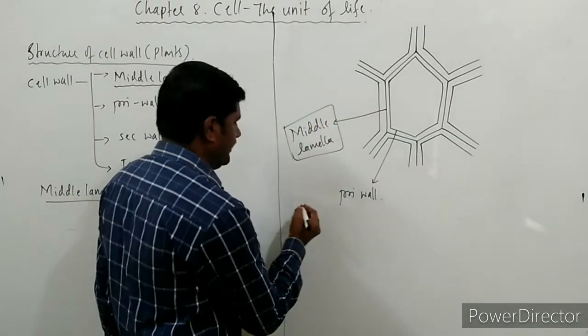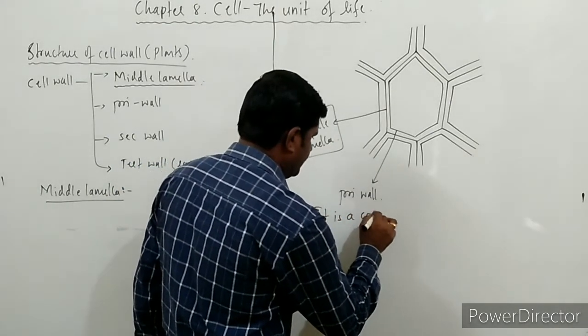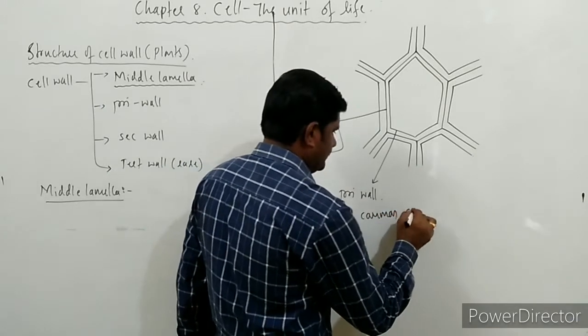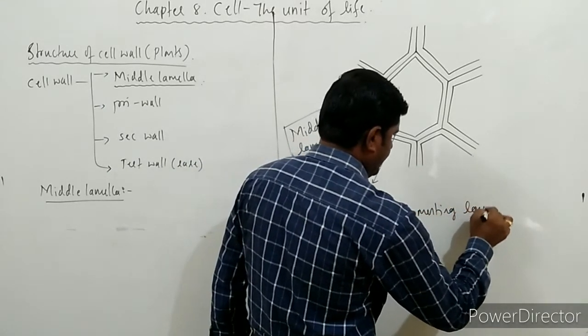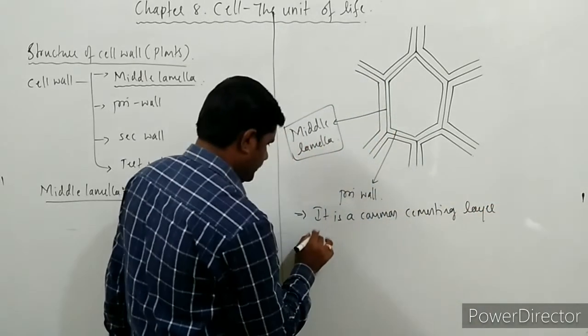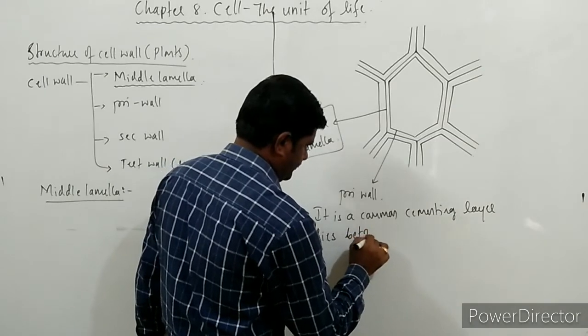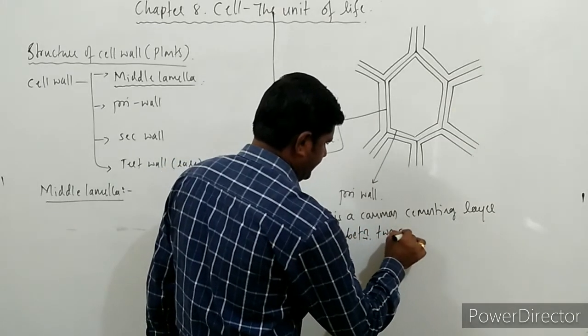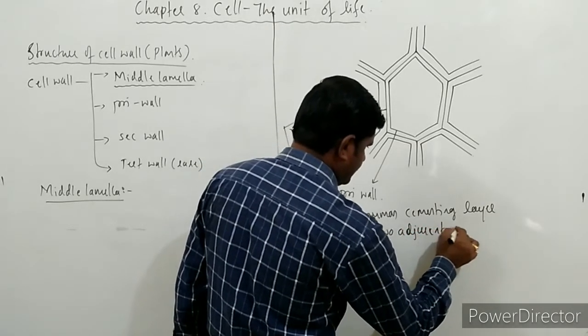What is this middle lamella? It is a common cementing layer that lies between two adjacent cells.